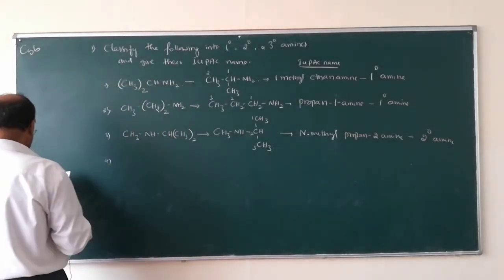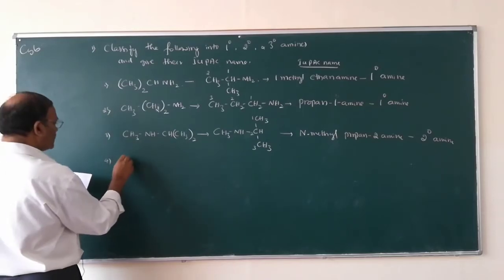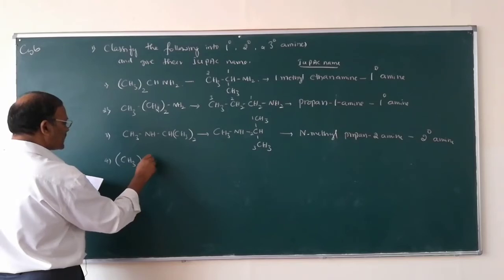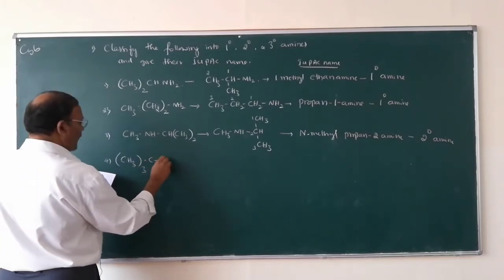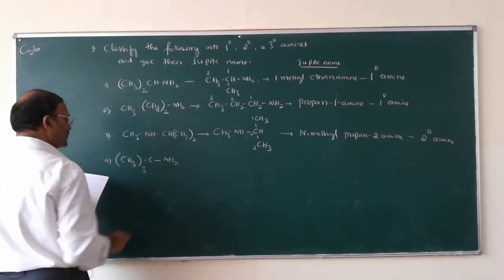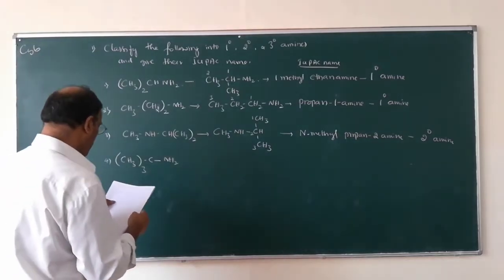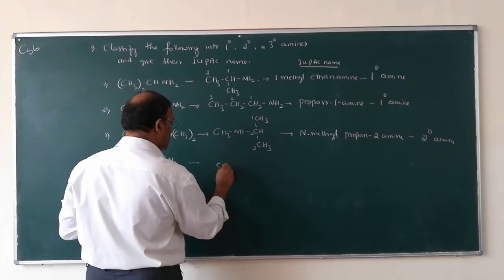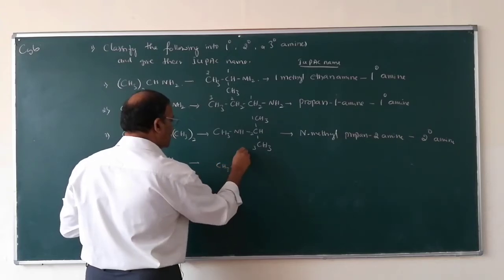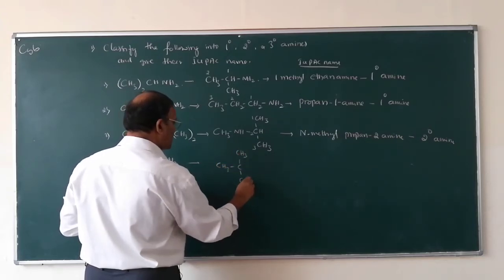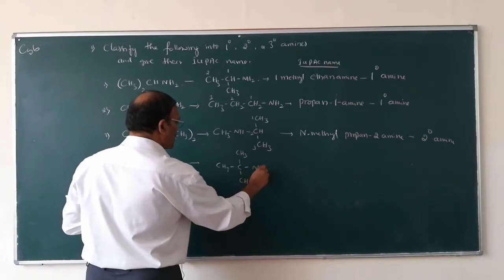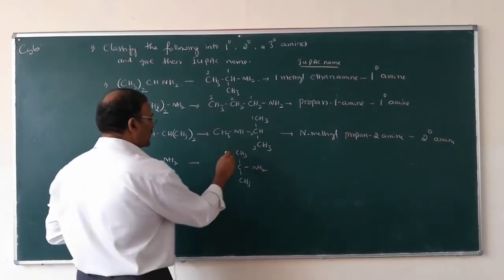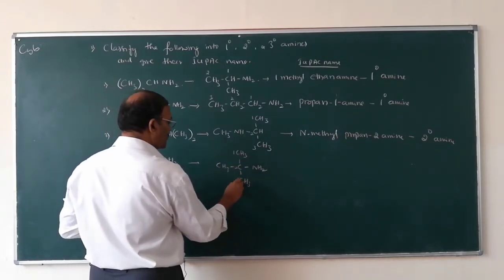So the fourth example is (CH3)3CNH2. On expansion you can write like this: CH3, CH3, this is CH3, and this one is NH2. Here the longest carbon chain is 1, 2, 3.